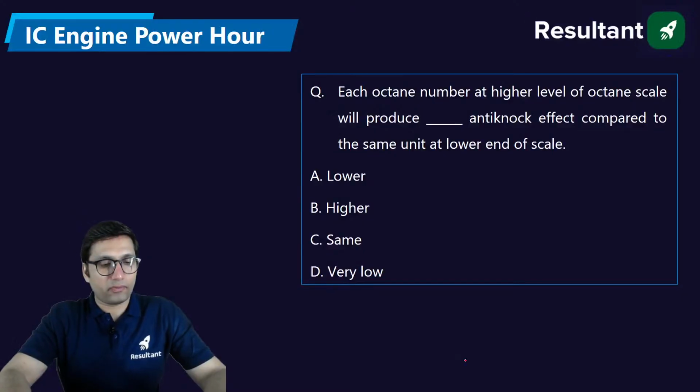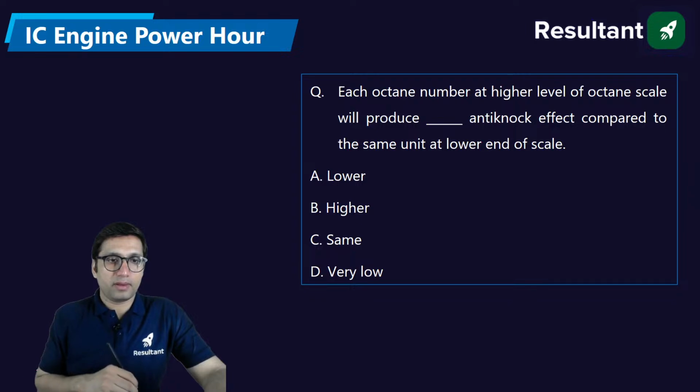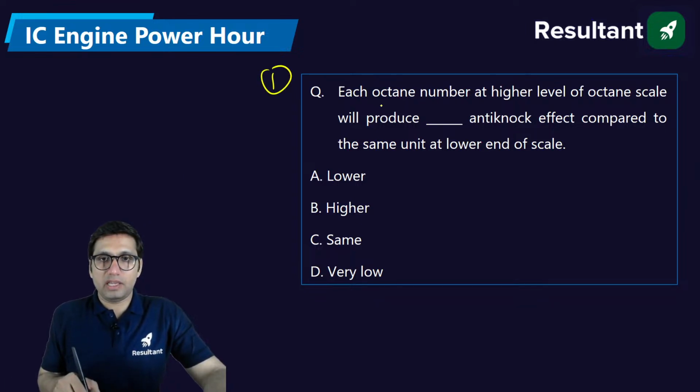First question on the screen. Please answer this question. Each octane number at higher level of octane scale will produce dash anti-knock effect compared to same unit at lower end of scale.